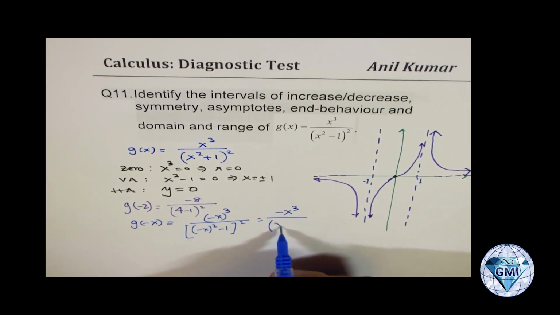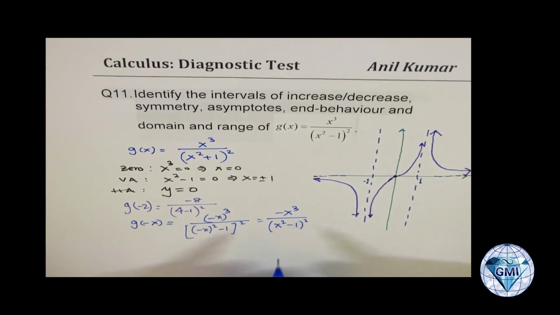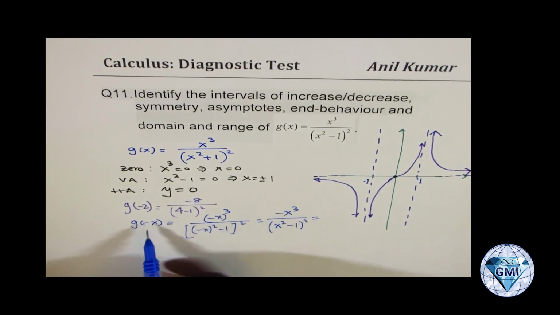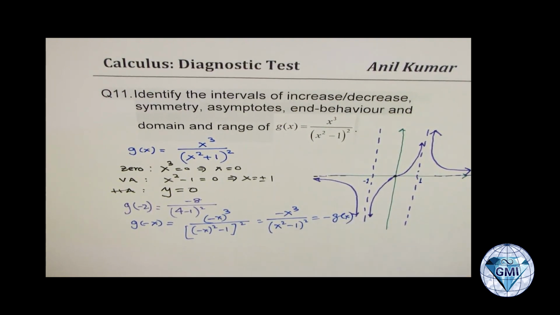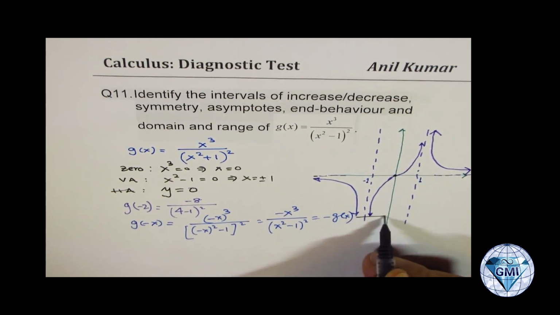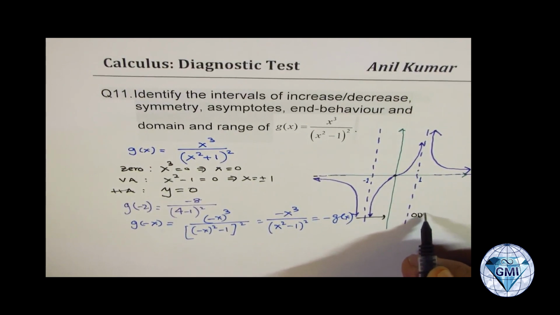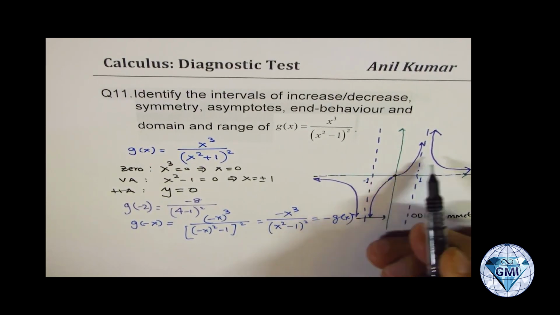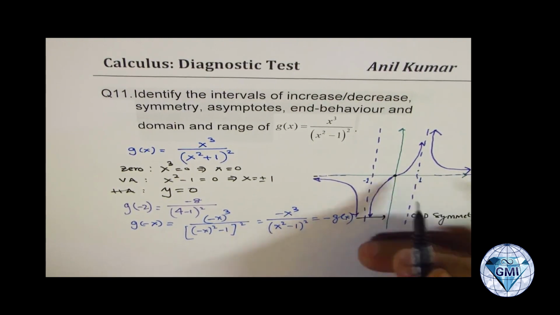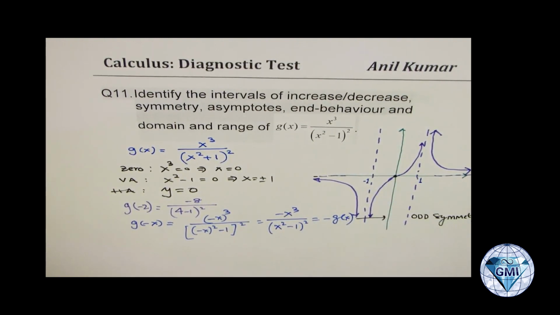The denominator is exactly as it was before. But it is the negative of our function, so we could write this as minus g of x. That means odd symmetry, right? Now you can see from the graph that it is symmetric about the origin. So it does have odd symmetry.